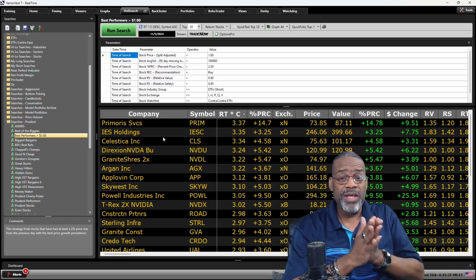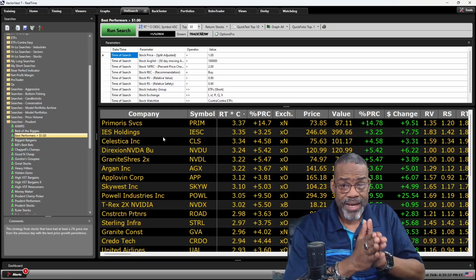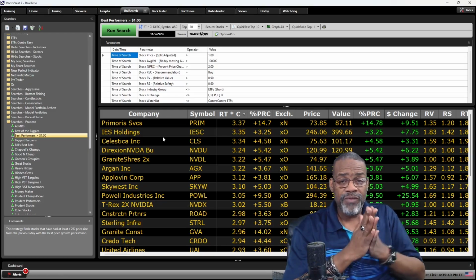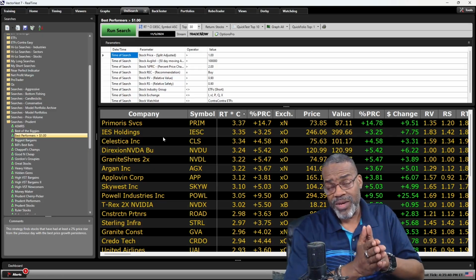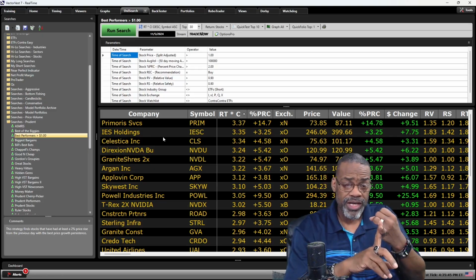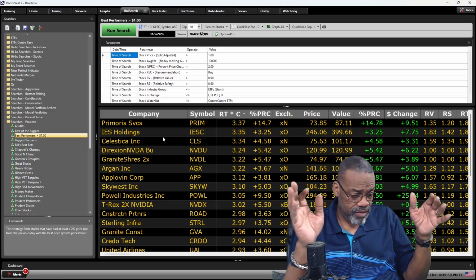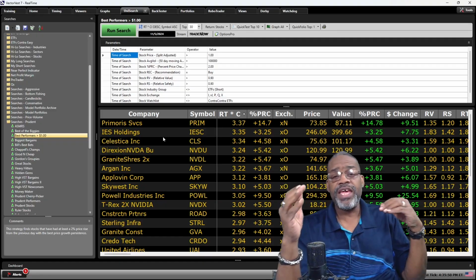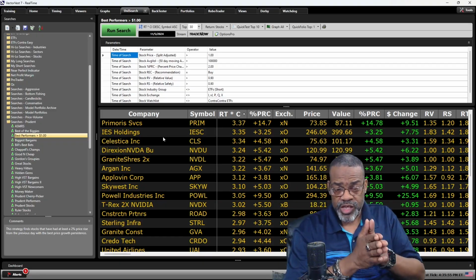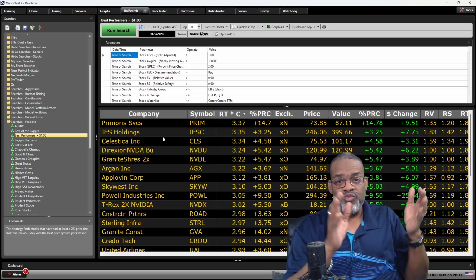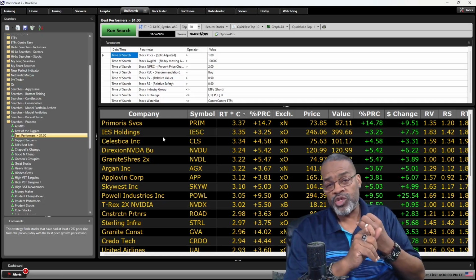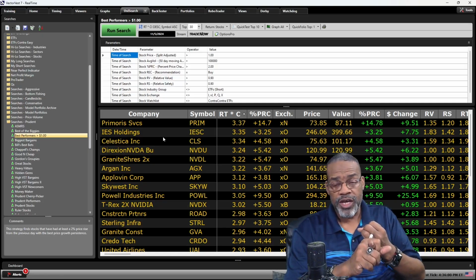No matter how well they would have done over 1 week, you still have to make sure that before you get into it the next day or the following day, 1, that the stocks are doing exactly what you wanted them to do, which is go up in price, and 2, make sure you have tight stops. So I think I covered pretty much everything that I needed to cover for this particular idea. We looked at the UniSearch tool, what it's all about. It's the most powerful search engine ever created.